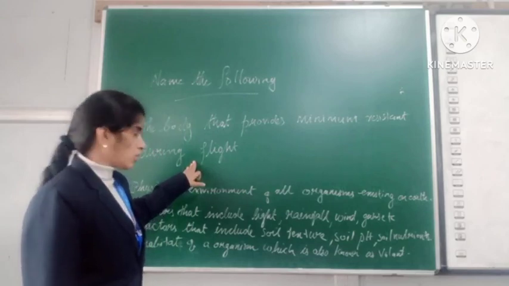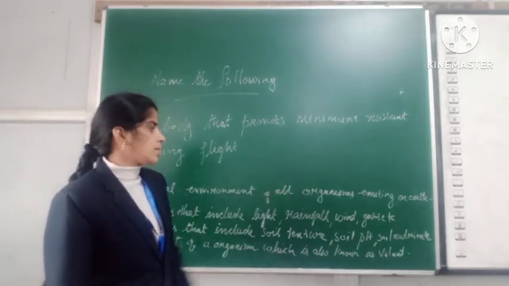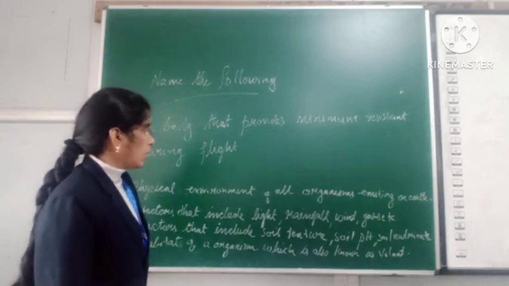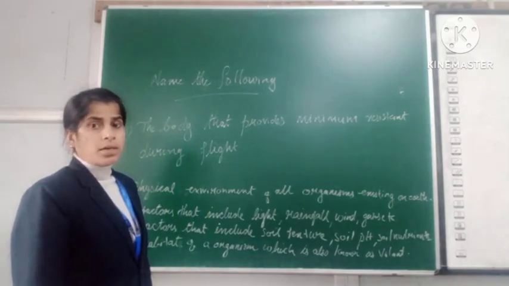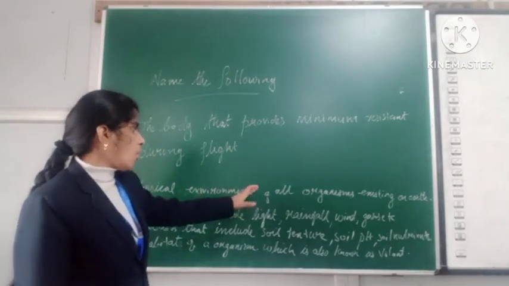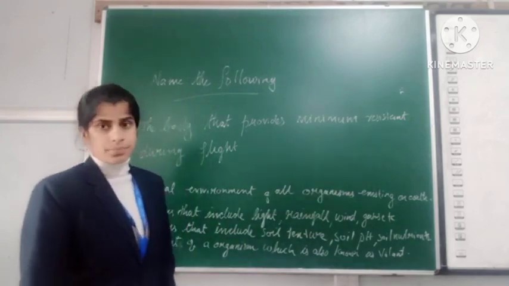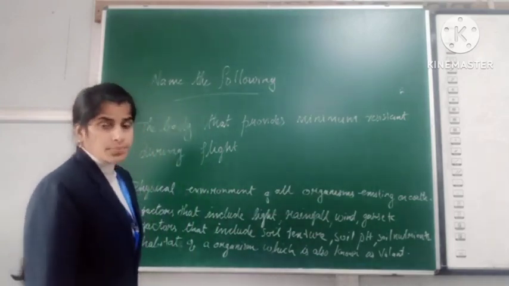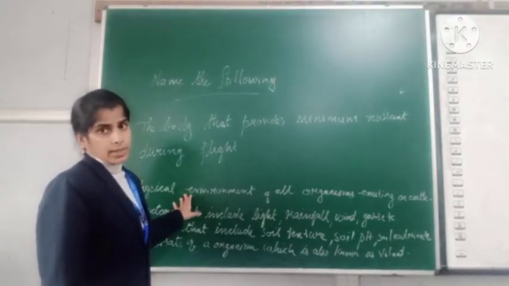And the next question: the physical environment of all organisms existing on Earth. Answer: physical environment, that is abiotic factors.